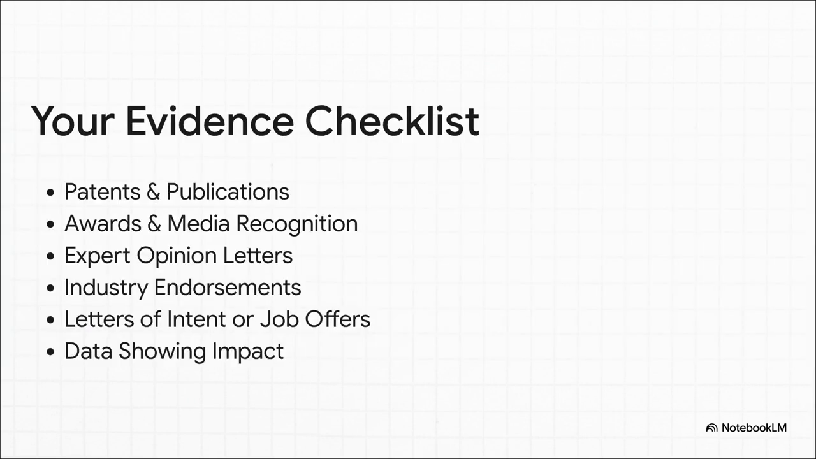So, what does that winning evidence even look like? Well, the AAO decisions point to the same kinds of things over and over. We're talking about patents and publications, of course, any awards or media recognition you've gotten. Crucially, strong expert opinion letters from real leaders in your field. And don't forget things like industry endorsements, or even just cold, hard data that shows your impact. These are the documents that do the talking for you.